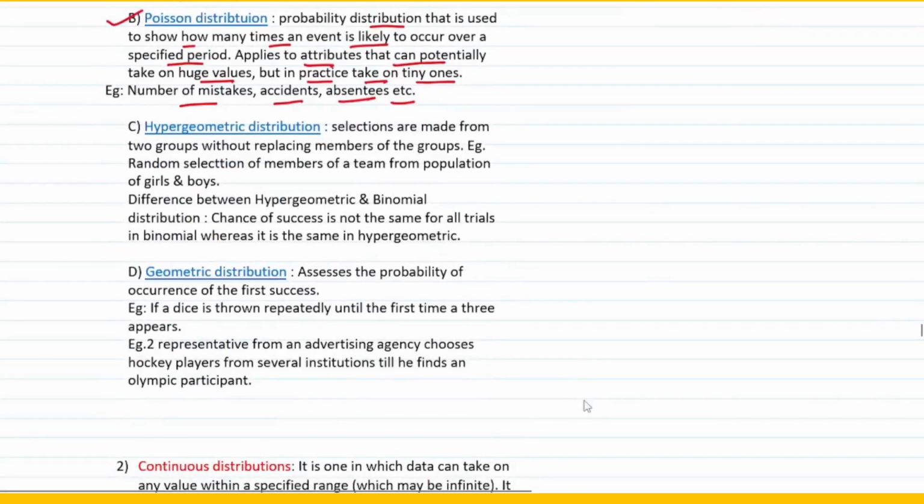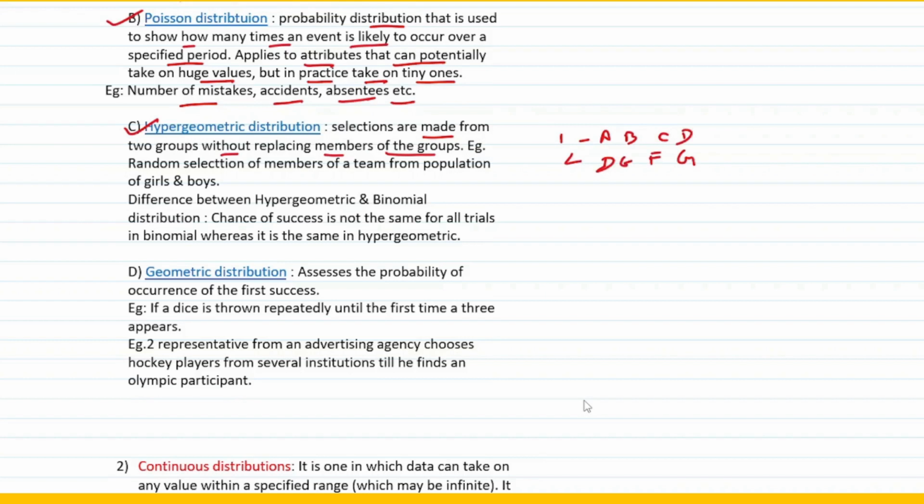The next one talks about the hypergeometric distribution. What is hypergeometric distribution? Selections are made from two groups without replacing members of the group. So if selections are made from two groups but their members are not being replaced, right? So for example, there is one group which has A, B, C, D, and the second group has, say, D, E, F, G.